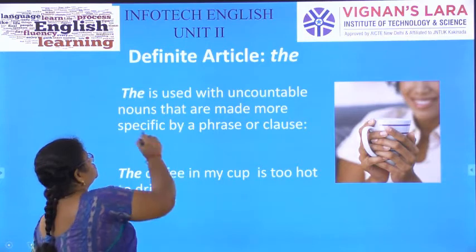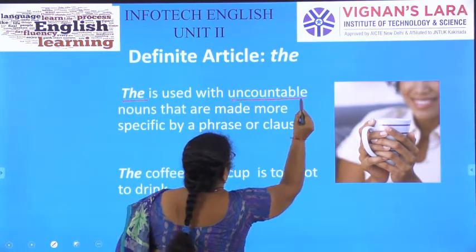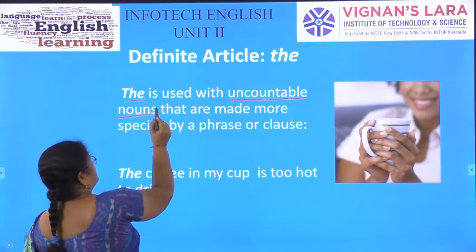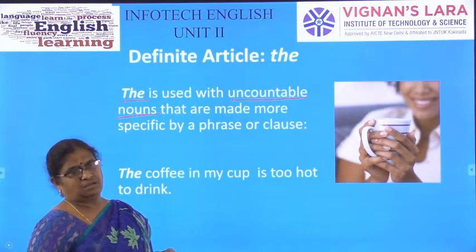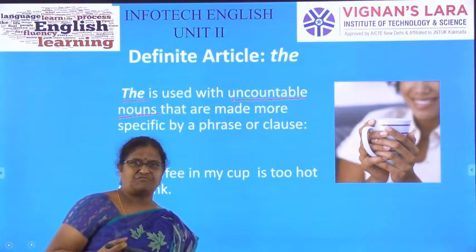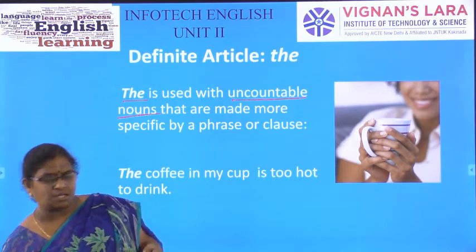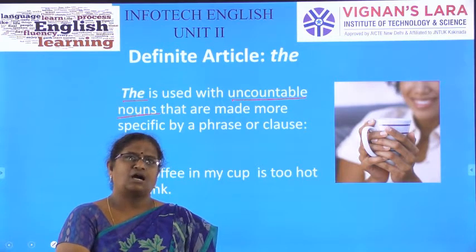The is used with uncountable nouns, not only countables but also uncountables, when they are made specific. Uncountables also can be made countable by using certain phrases, noun phrases. For example, water, uncountable.